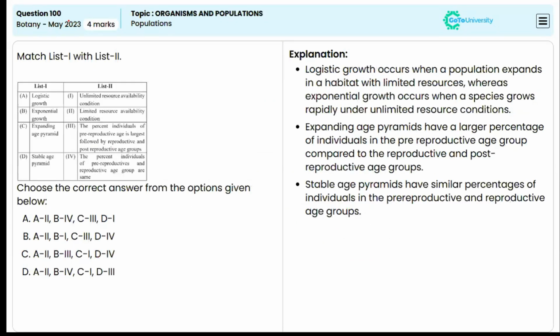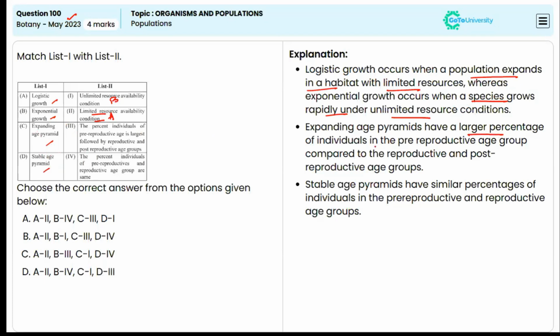Moving to the next question from May 2023. Here you have logistic growth, exponential growth, expanding age pyramid and stable age pyramid over here, and you have to match the following. So logistic growth occurs when a population expands in a habitat with limited resources. So here it is the limited resources availability condition, A. Now moving to exponential growth curve, this occurs when a species grows rapidly under unlimited resource condition. So this is B.